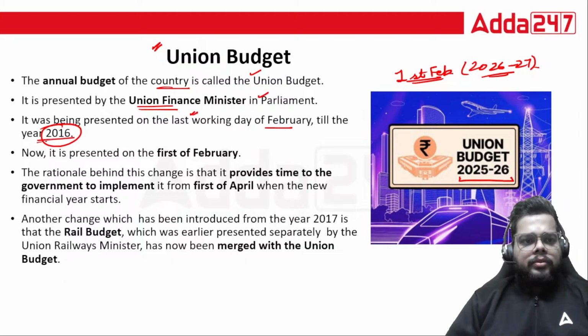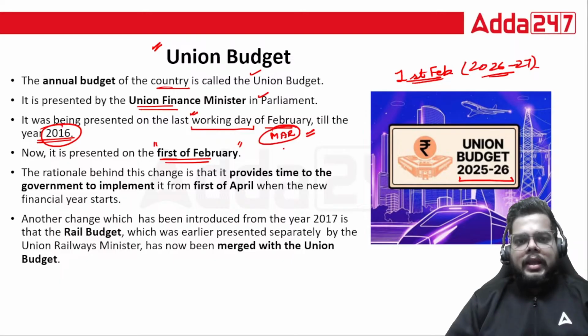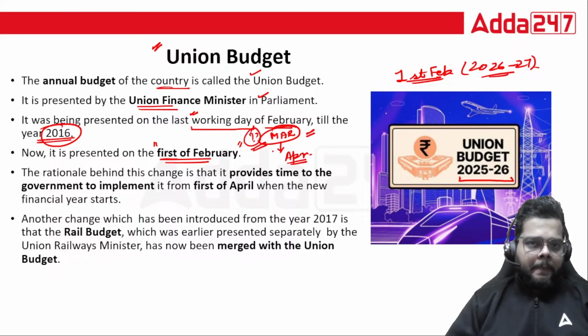Fine, till 2016. After that, it has been shifted. The date has been shifted to 1st of Feb. And when we talk about the rationale why it was done, because when the budget was presented on the last working day of Feb, we used to have only March, right? Only March month was there, and after that, from 1st of April, you have to implement the budget. How can you implement with such a small time, only 1 month?